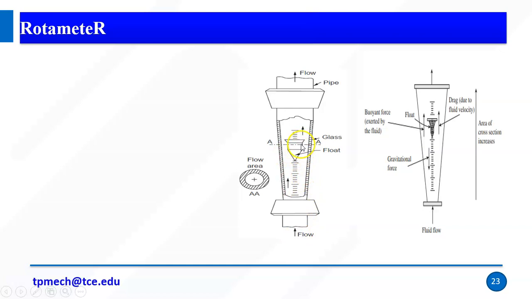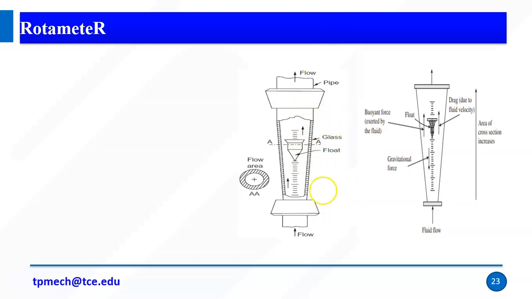So the float, due to its self weight and gravity, acts at the same time with drag. So the fluid flow drag acts, and then the buoyancy force acts up and down. So this controls and the flow base will show some value. So the scale shows the flow. It depends on what kind of liquid you are using, right? So for example, the density of the liquid depends on the flow rate, right?